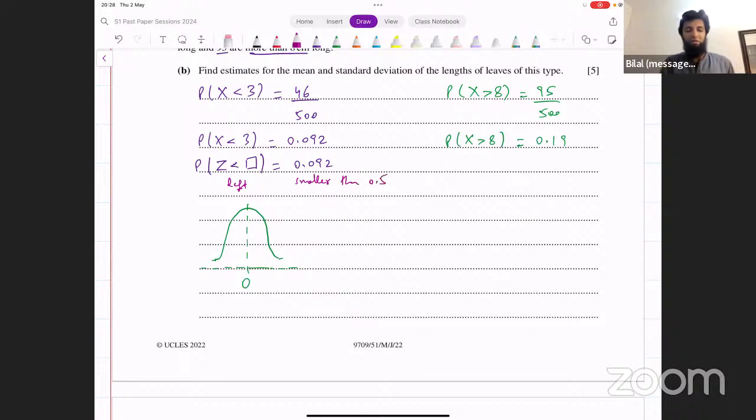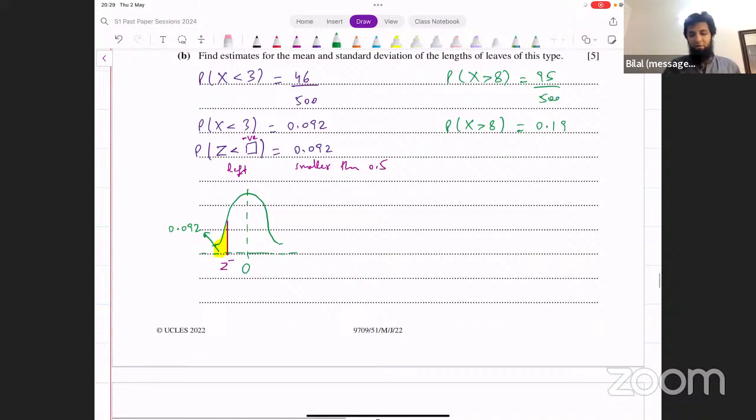The area to the left is supposed to be smaller than 0.5. How can the area to the left be smaller? If we place z here, the area to the left would be larger. We don't want that. If we place z here on the left side, on the negative side, that is when the area to the left side would be smaller. That means z is supposed to be a negative number. That's what we understand from this. And we're given that this area is 0.092. Now, this is not standard form then. How do you convert it to standard form? You can see this is the same thing as saying the area to the right of this positive z value.